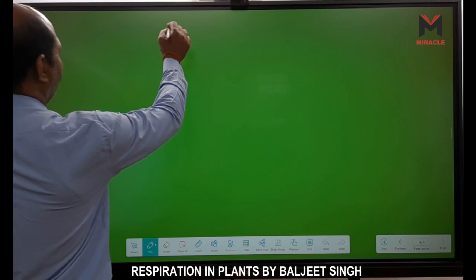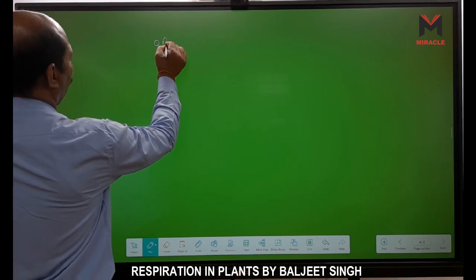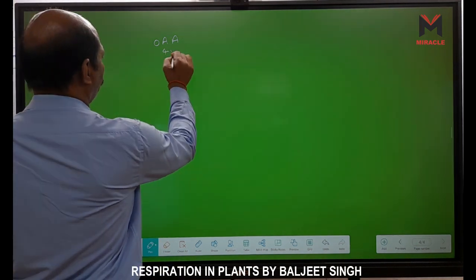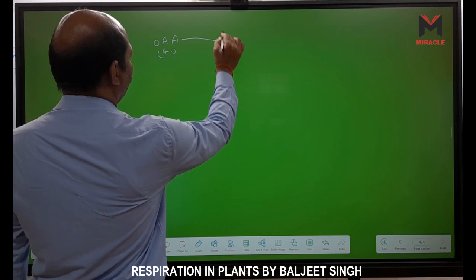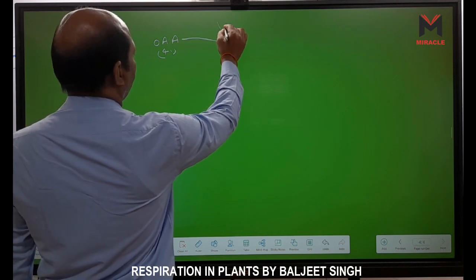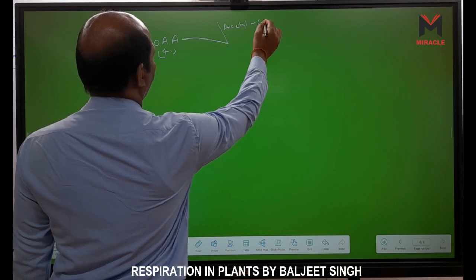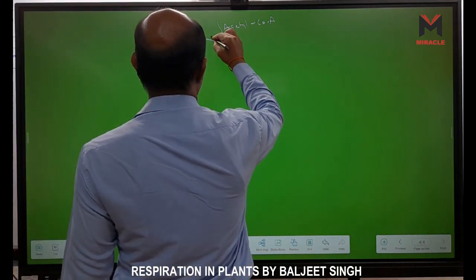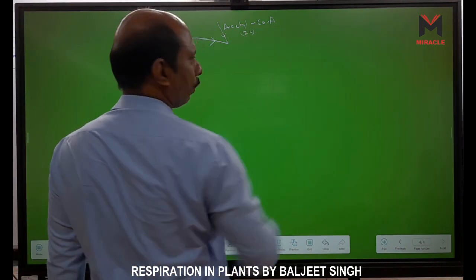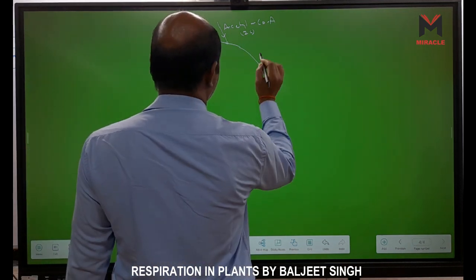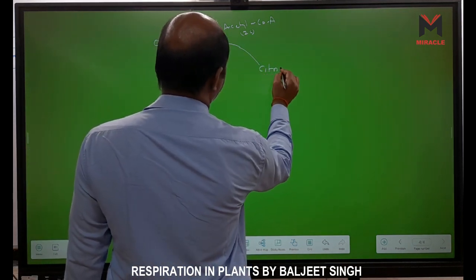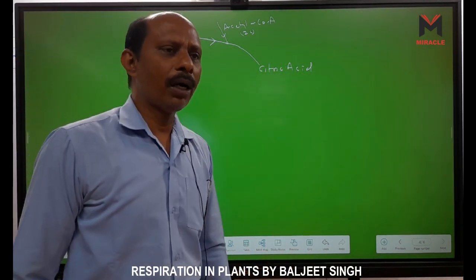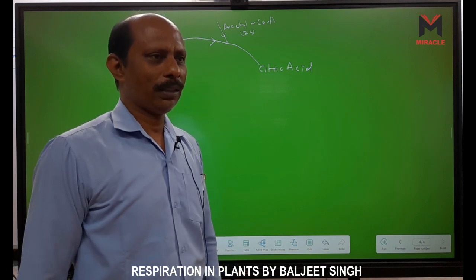So in Krebs cycle we have oxaloacetic acid, it is the receptor, and this one is a 4 carbon molecule. Now this oxaloacetic acid binds with acetyl-CoA enzyme, which comes from link reaction, and this one is a 2 carbon molecule. Now they form citric acid. The first molecule which is formed here is citric acid. So it is also called the citric acid cycle.